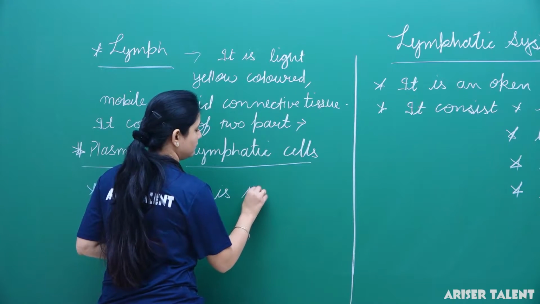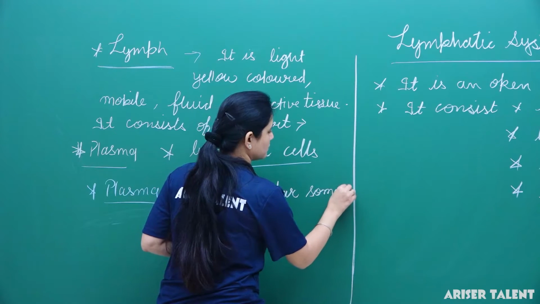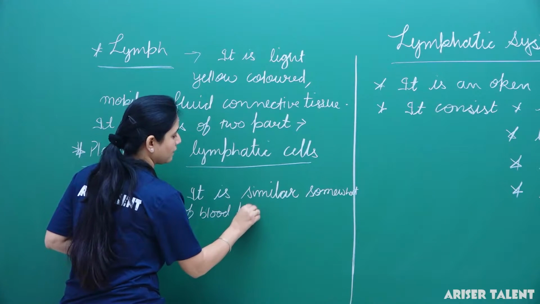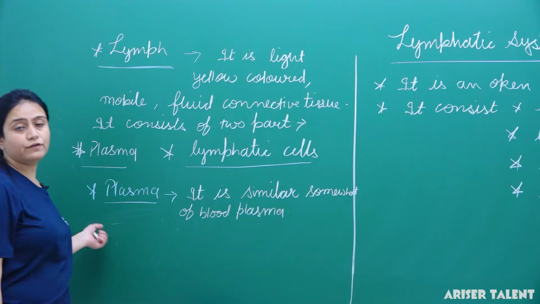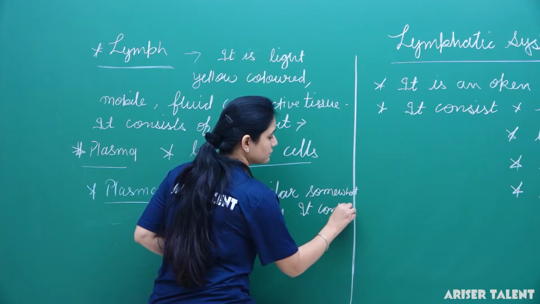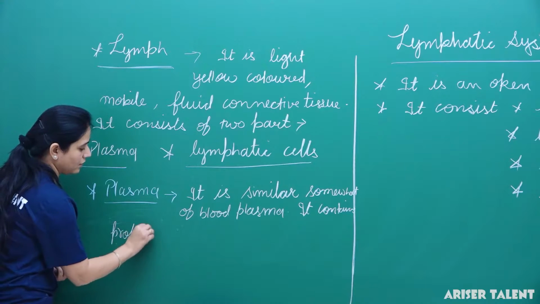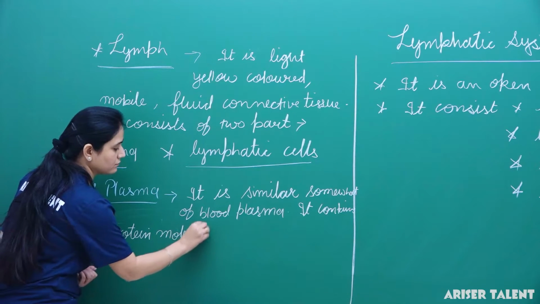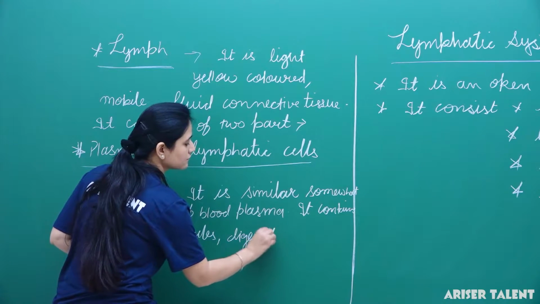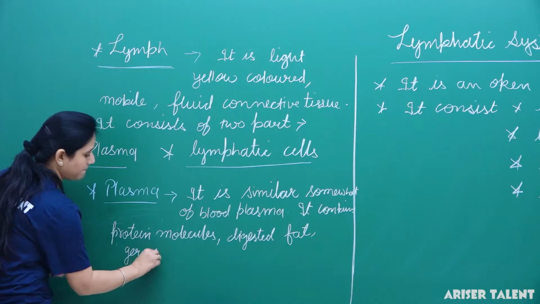In the lymph, this plasma contains protein molecules, digested fat, germs, etc.